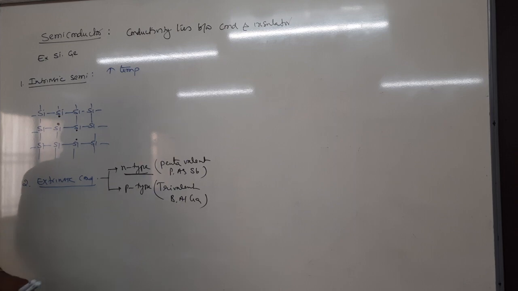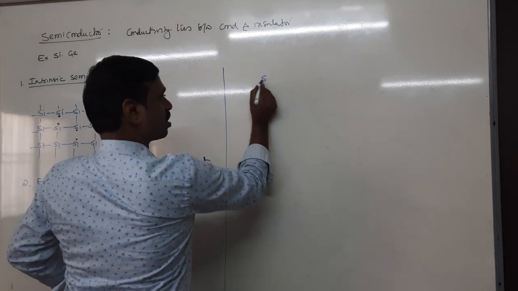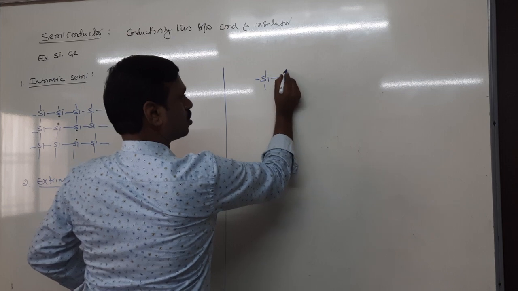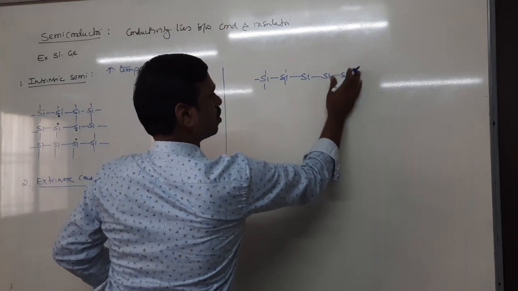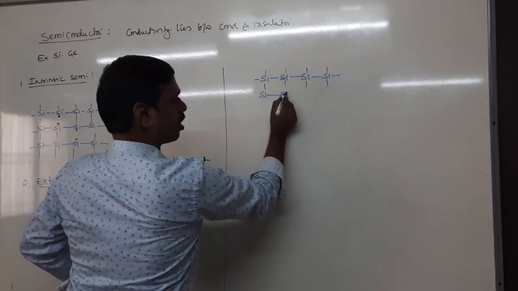In case of N-type semiconductor, let us take the example of a silicon semiconductor. Each silicon atom is linked with 4 silicon atoms, because silicon is tetravalent, similar to carbon.